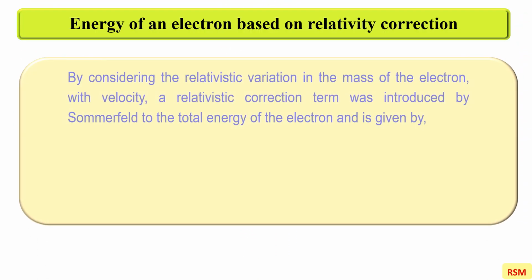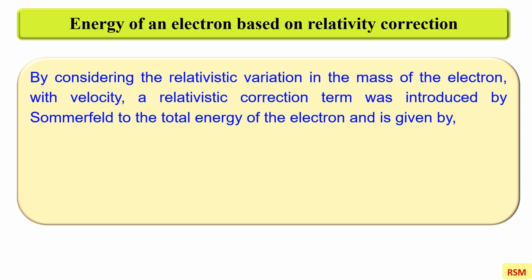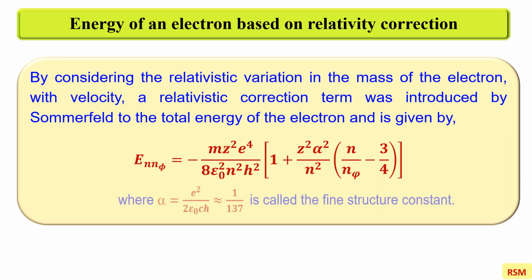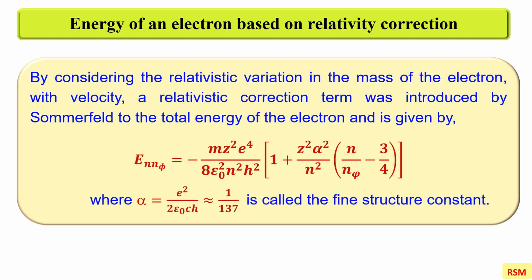By considering the relativistic variation in the mass of the electron with velocity, a relativistic correction term was introduced by Sommerfeld to the total energy of the electron and is given by, where alpha is equal to e squared by 2 epsilon_0 c h, approximately equal to 1 by 137, is called the fine structure constant, which is a dimensionless quantity.